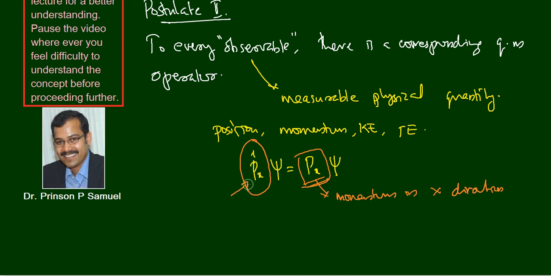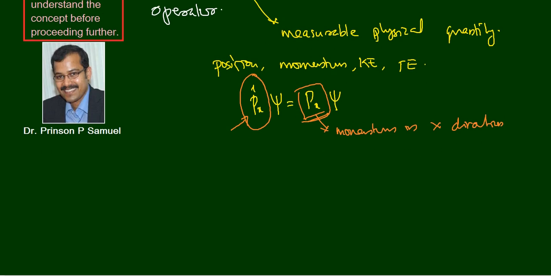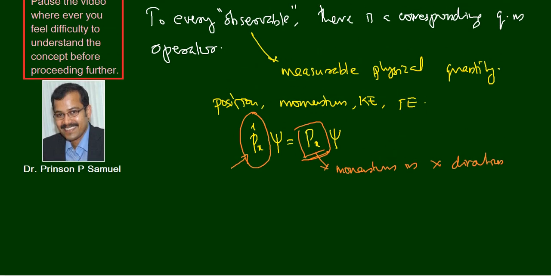We got the linear momentum of that system as an eigenvalue because we used the operator px cap. So we can say px cap is an operator corresponding to the measurable, that is momentum in x direction. The physical quantity here in discussion is the momentum in the x direction, and corresponding to that momentum we have an operator px cap.